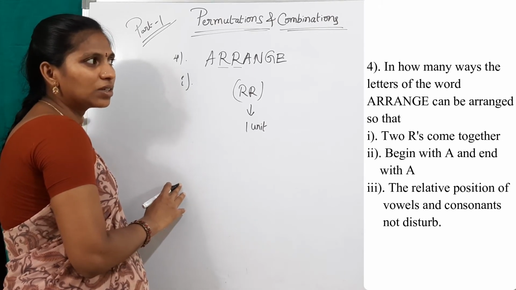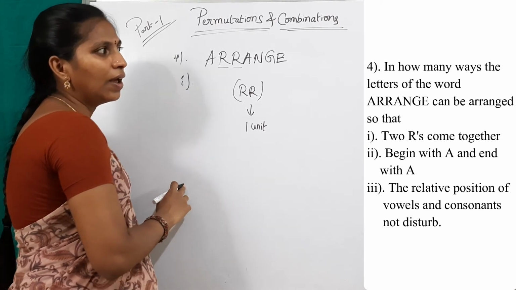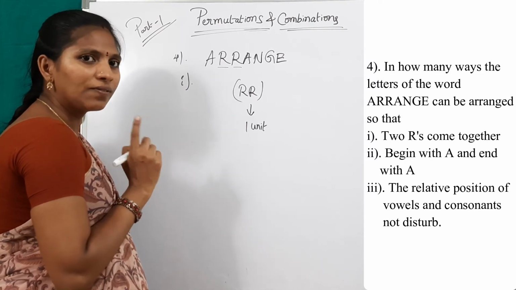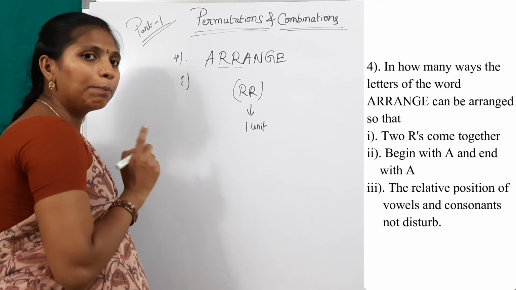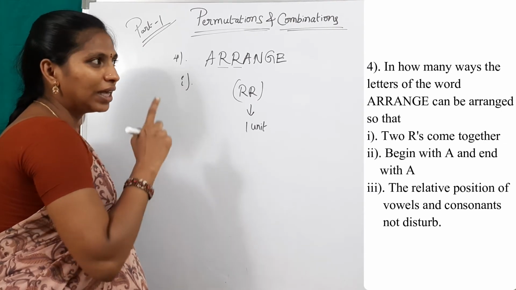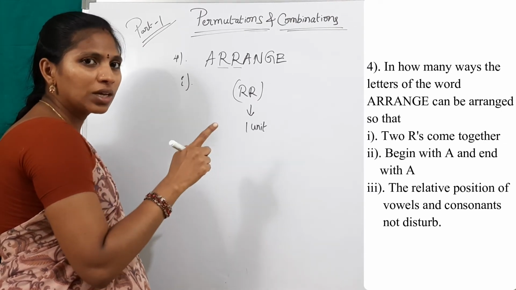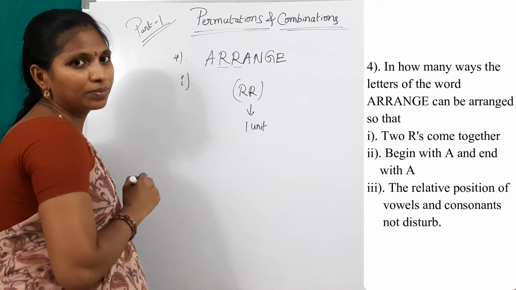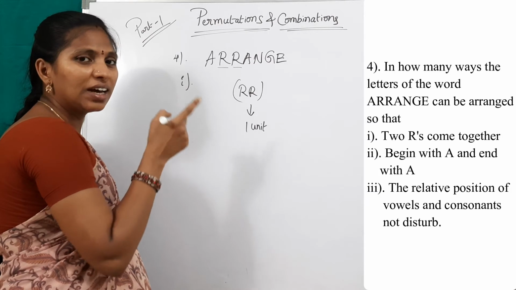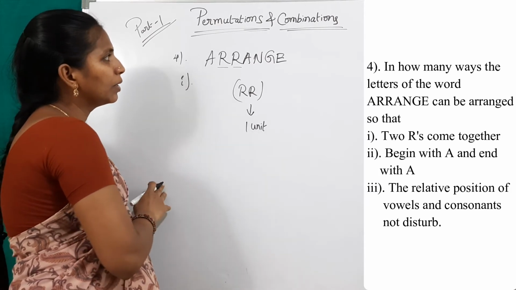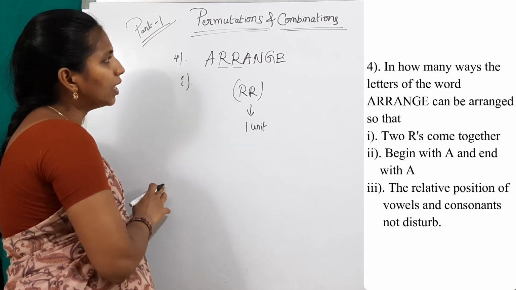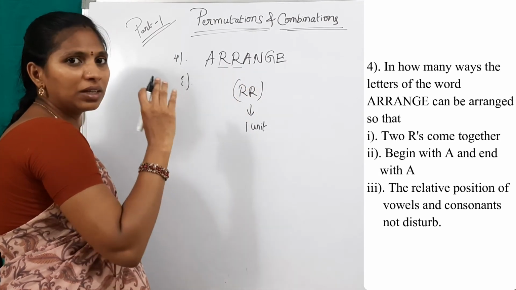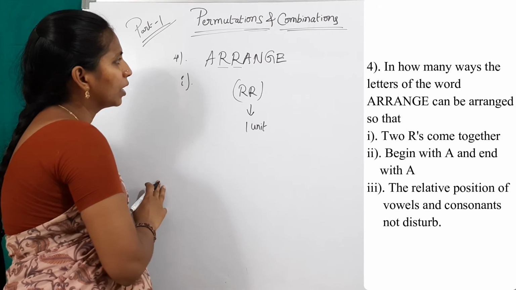Here the third question, first one, and here the fourth question, first one, both are the same. But in the third question the word has non-repeated letters, but here arrange is a repeated letters word. What are the repeated letters here? A is repeated and R is repeated. See the difference between the third and fourth question.